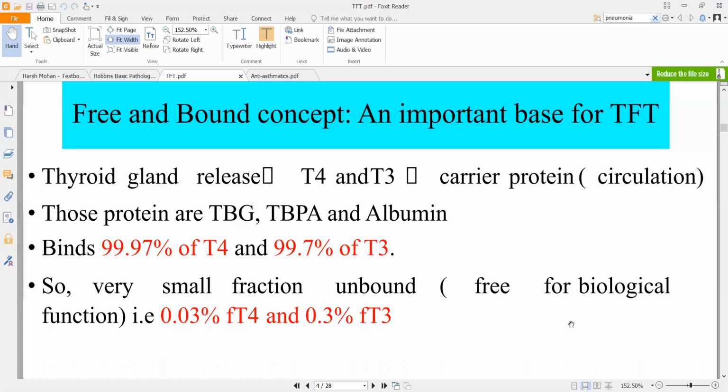TBG is the most common one that will circulate. TBPA is the next most common one. Let's suppose that fellow is Ola. And albumin is some two-wheeler, let's suppose it is Bounce or whatever it is. Whatever is left unbound, that is 1 molecule and 3 molecules of T4 and T3, will not use a cab or a bike. That will be free. Basically, that is unbound. If you can see, a very small fraction remains unbound, that is 0.03% of T4 and 0.3% of T3. F represents free, so you have free T4 and free T3.